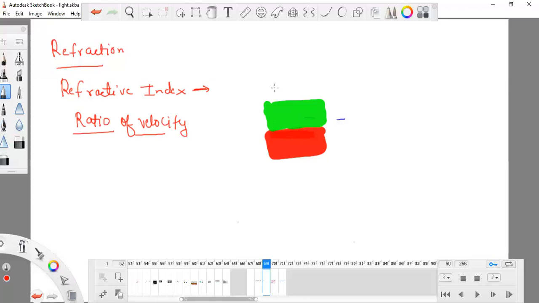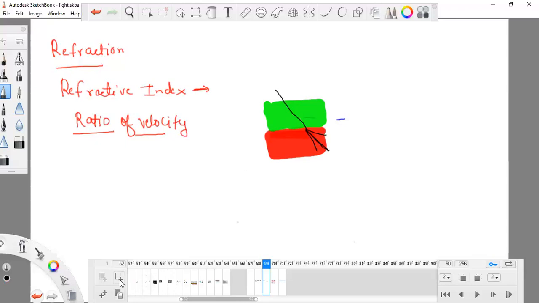So as light rays go from one medium to another medium, it will change its path. It will definitely change its path, either it moves to this side or it moves to this side. But definitely it does not go as it is.